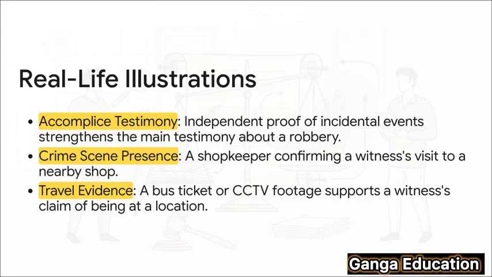Okay, these examples really make it click. The first one is a classic, straight from the Act's own illustration. Imagine an accomplice is testifying about a robbery. If he also mentions some random things that happened on the way there, and you can prove those little things happened, it makes his main story about the robbery more believable.